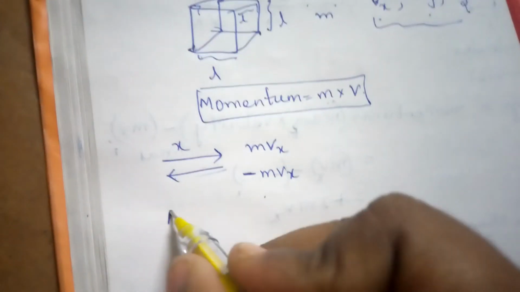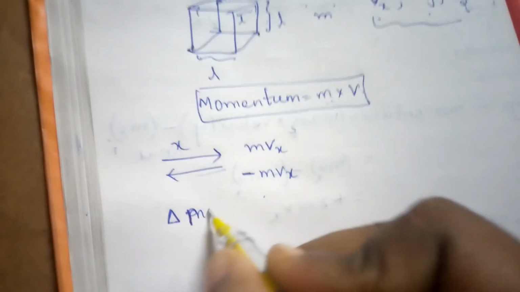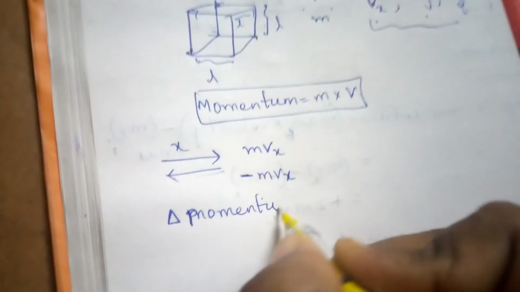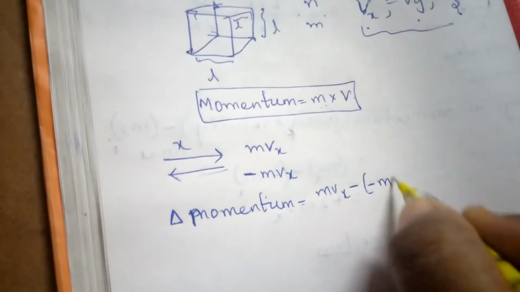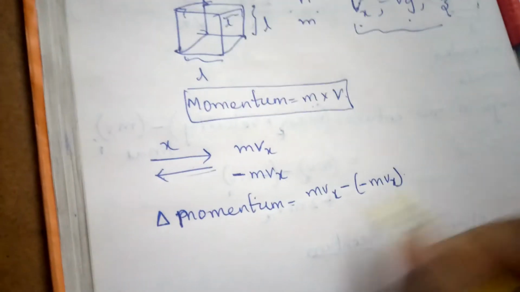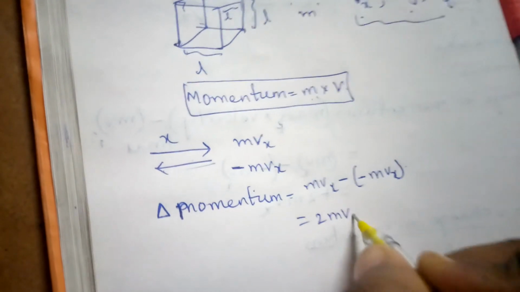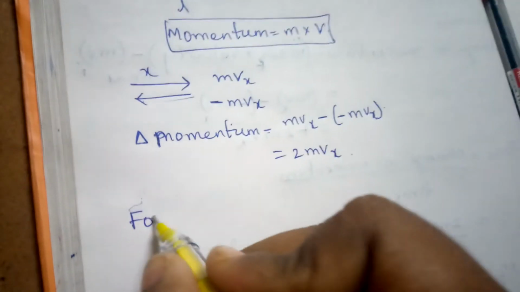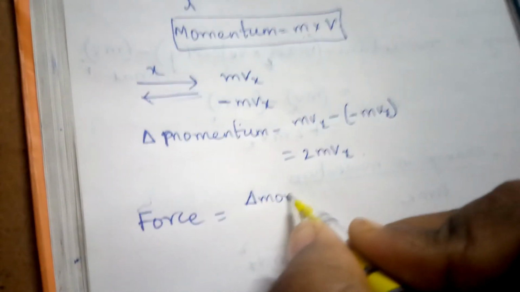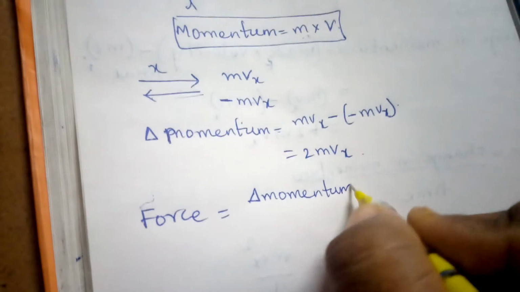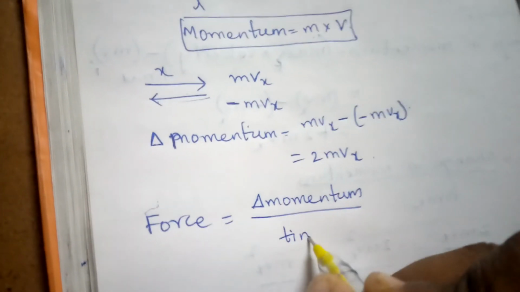What is the change in momentum here? Change in momentum equals mvx minus (minus mvx). So what are you going to get? That is nothing but 2mvx. Is it clear? Force equals, I think you know, change in momentum by time taken. Change in momentum by time taken.